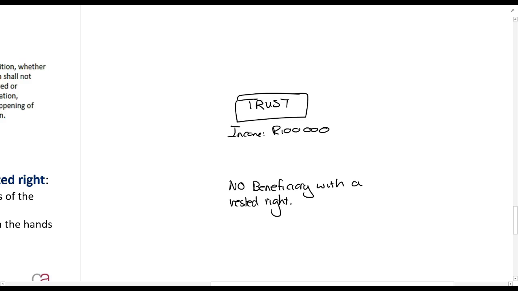Okay, so understand now what happens. This trust has an asset in it, a block of flats, rental property, that earns 100,000 rands a year. There is no beneficiary that has a vested right to the income. So the trustees must use discretion.